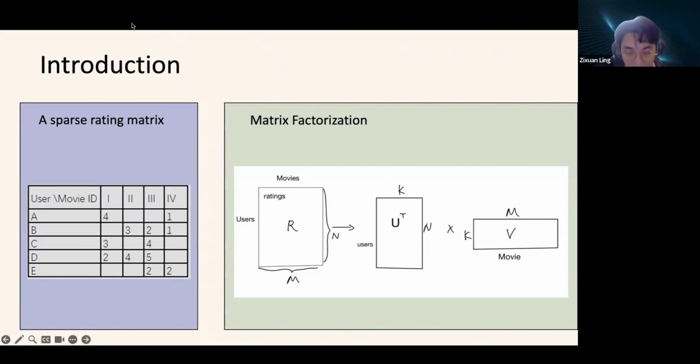Matrix factorization is one possible solution. It's a well-known robust method for collaborative filtering in machine learning. Using matrix factorization, instead of predicting m times n entries, we only need to predict n times k plus m times k entries. Here k is the dimension of the latent field and is much smaller than m and n.